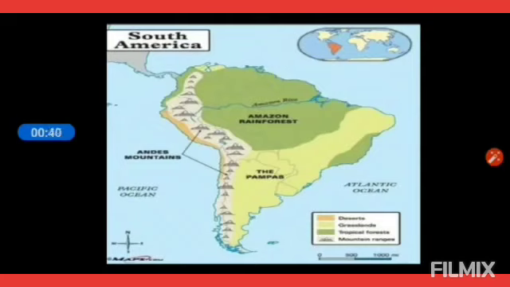As you can see in the picture, the largest river of South America, the Amazon, starts from the Andes mountains, runs through the Amazon rainforest, and flows into the Atlantic Ocean. Due to its sheer size, the river is sometimes called the River Sea. The Amazon rainforest is the world's largest rainforest, and it is also called the lungs of the world.